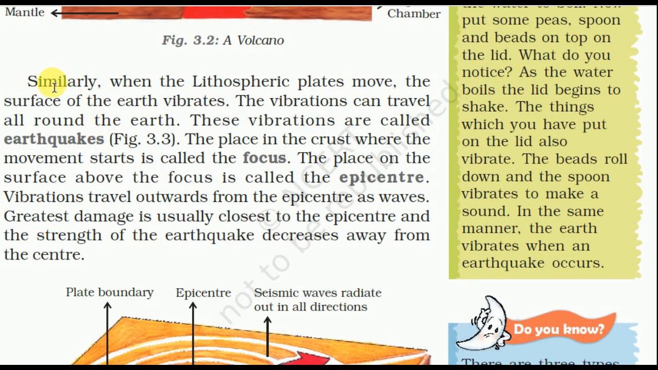Similarly, when the lithospheric plate moves, the surface of the earth vibrates. The vibration can travel all around the earth. These vibrations are called earthquakes. The place in the crust where the movement starts is called the focus. The place on the surface above the focus is called the epicenter. Vibrations travel outward from the epicenter as waves. Great damage usually occurs close to the epicenter, and the strength decreases away from the center.